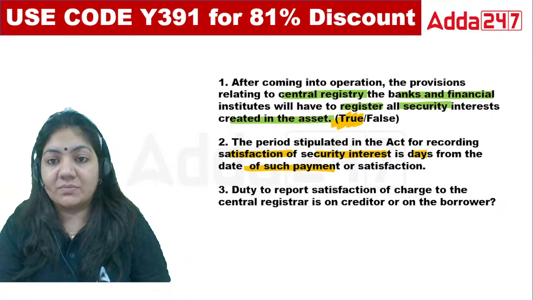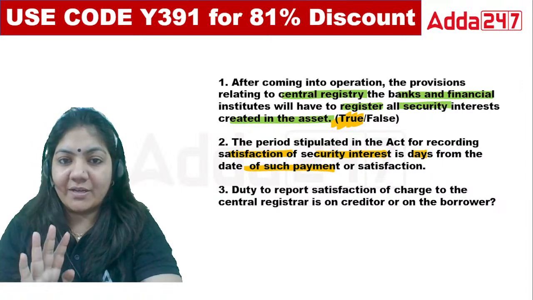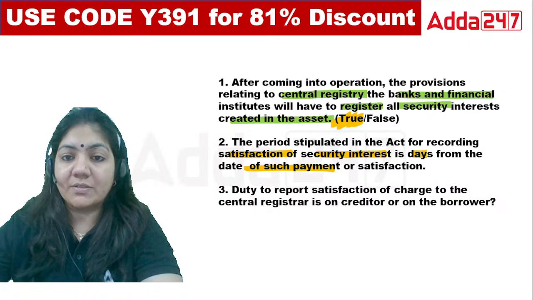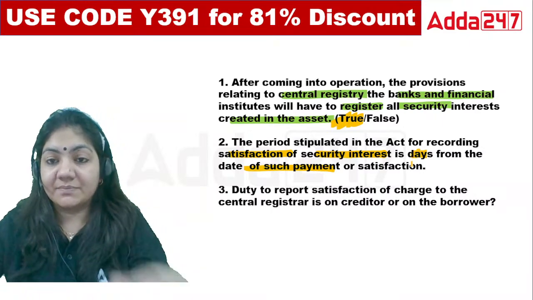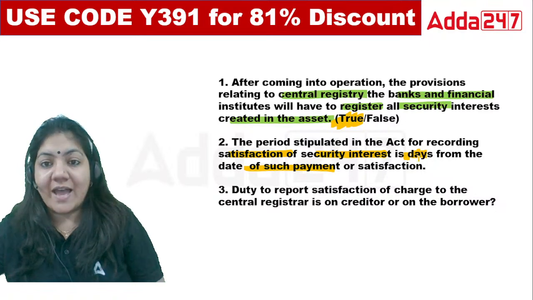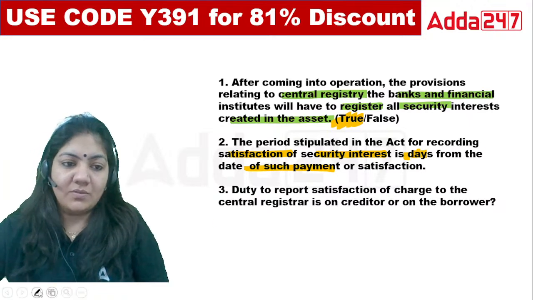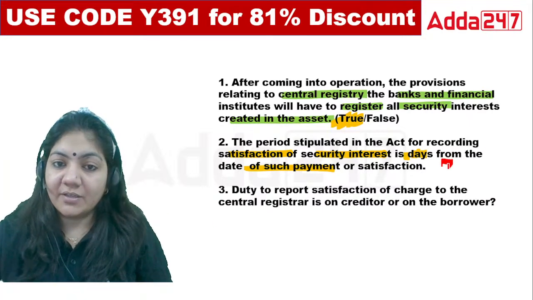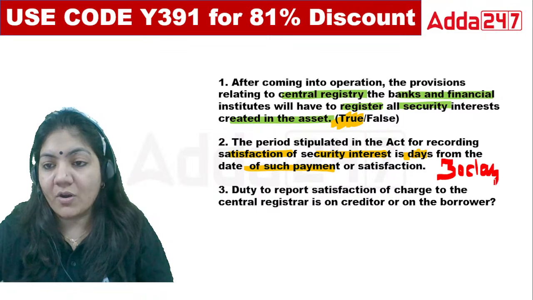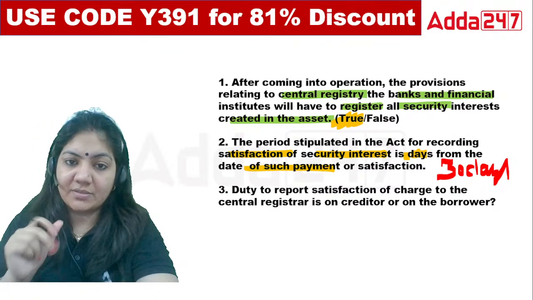How many days? 30, 15, 60, 90? Four options are there, class. Not true and false. You have to tell me the days. So the answer is within 30 days they have to record such things.